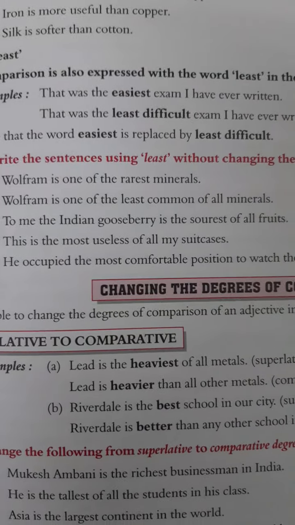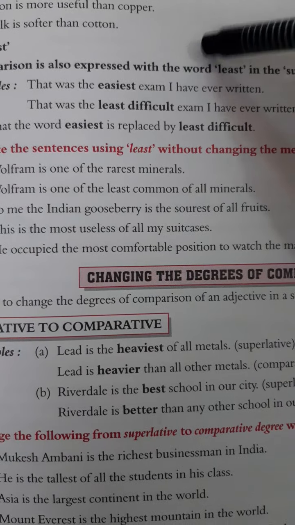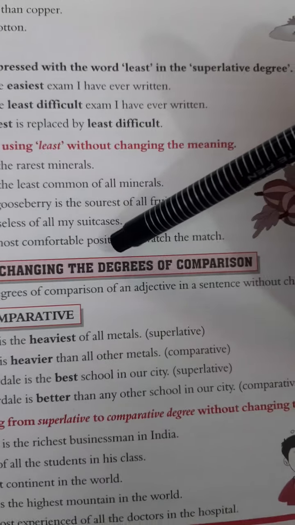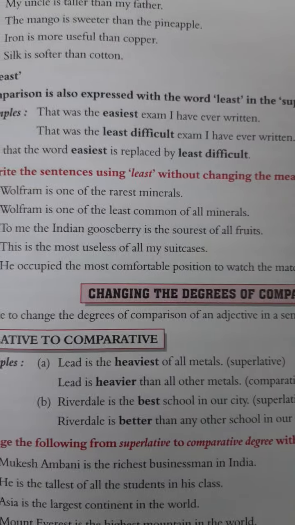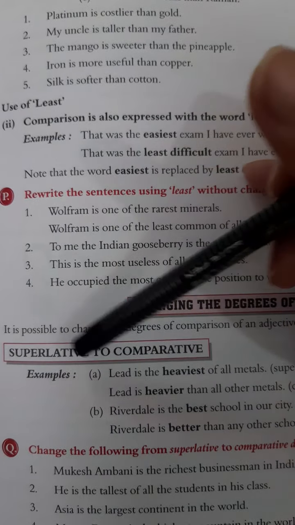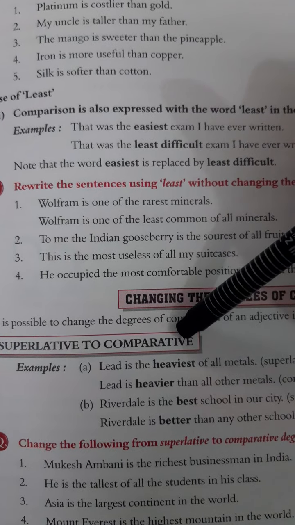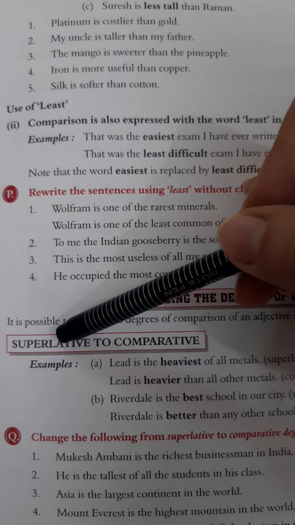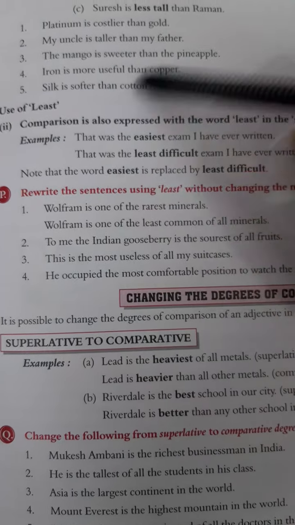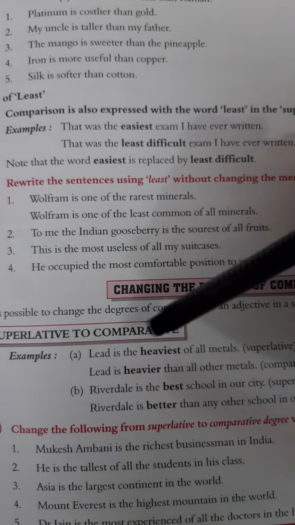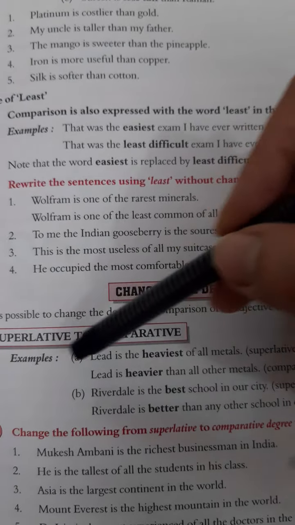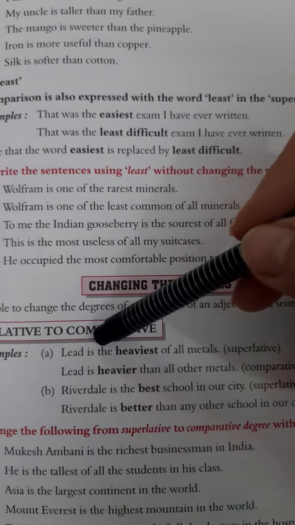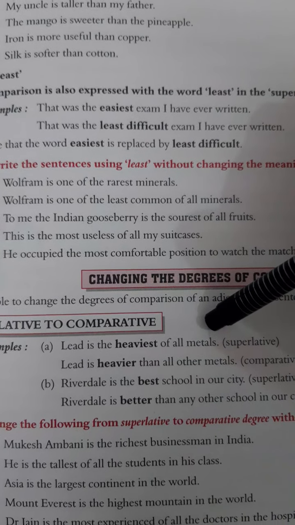So we have done the comparative and the superlative degrees. Now changing the degrees of comparison. Changing the superlative to the comparative. Superlative is where we compare one person to all; comparative is a comparison between two persons. Now we have to change the superlative into comparative. How? Lead is the heaviest of all metals.